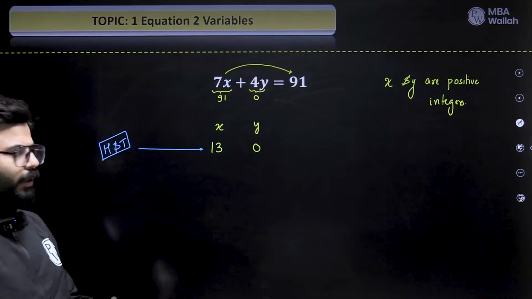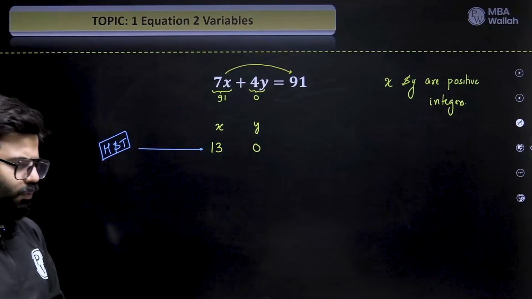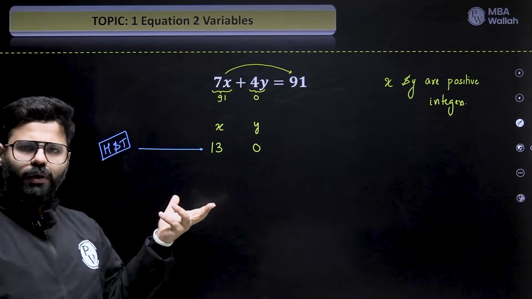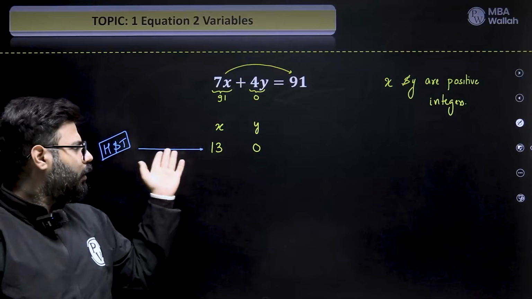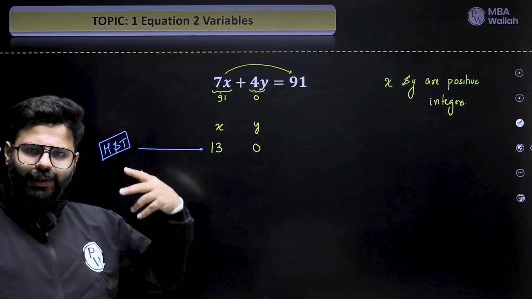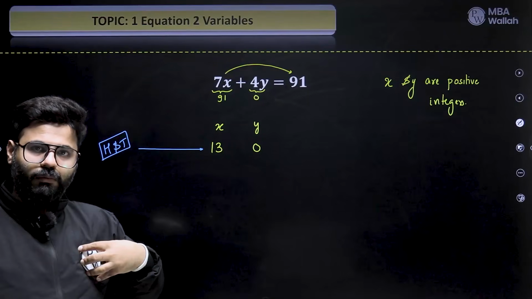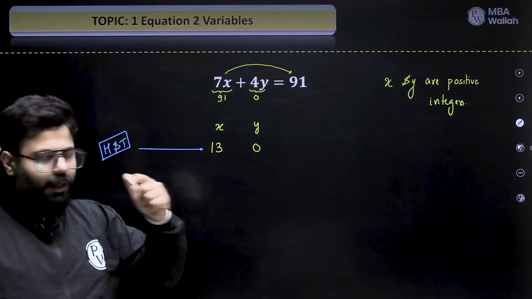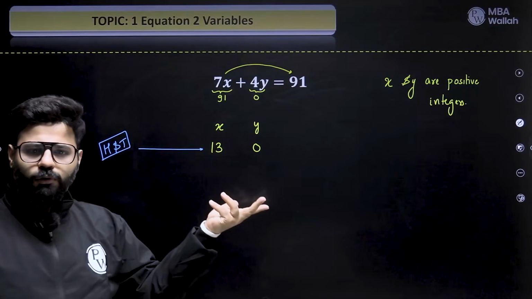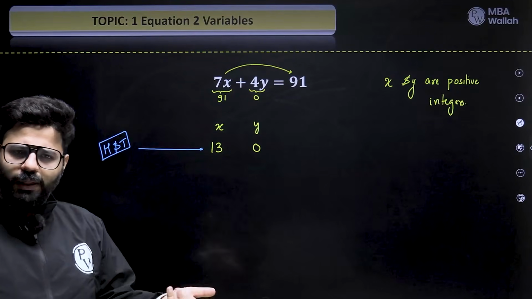Now you might be thinking, sir, how is this 0 allowed? x and y are positive integers. No, this is my reference point. I can get the further solutions using this, and then I'll not count this in my final solution. I'll get rid of it. That's my choice now, at the end of the video or at the end of the question, whether to count this or not. I'm getting this as an easy reference point. I'll use it. Later on, I'll get rid of this. I'll not count it simply.